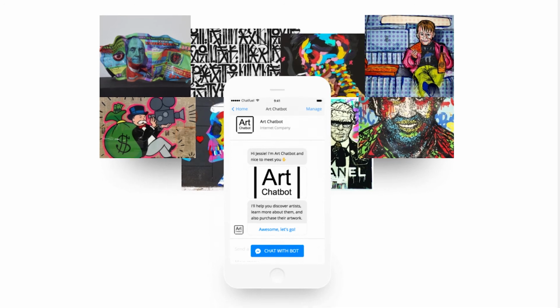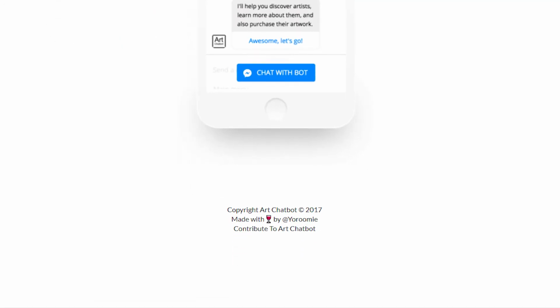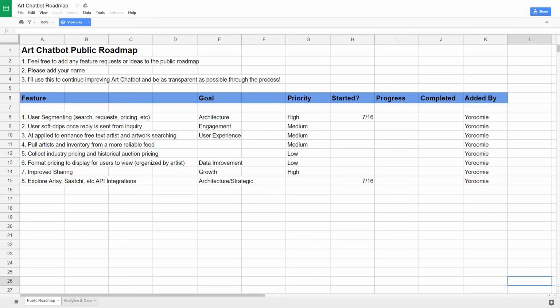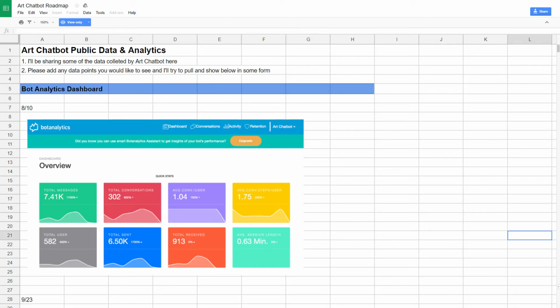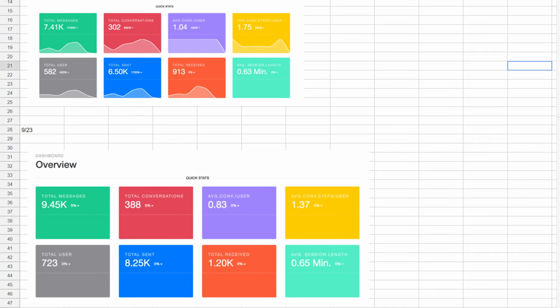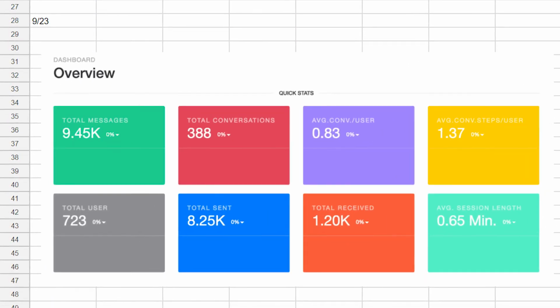And then also at the very bottom in the footer, I do have a link to that open source Google Doc, so people that come to the site can not only see Art Chatbot and send it a message, but be aware that you can contribute your feedback to Art Chatbot, and you can see the analytics, a real-time open source of this project, and stay up to date and in the loop with this. I've actually found that there's been thousands of hits to that Google Doc, and a lot of people are very interested in how many messages are being sent and contributing to this.